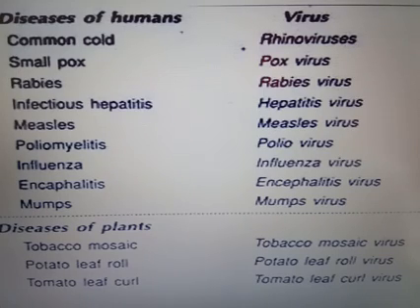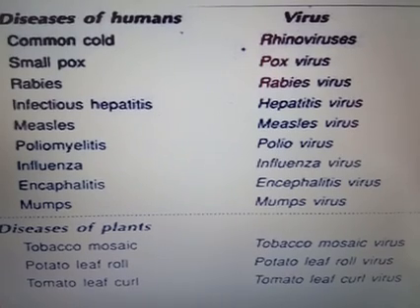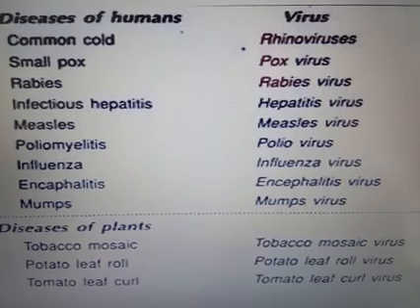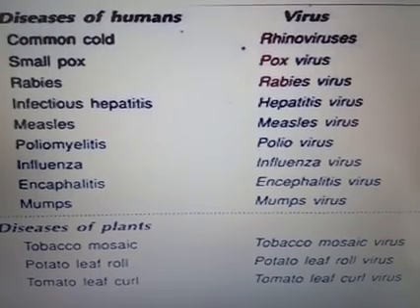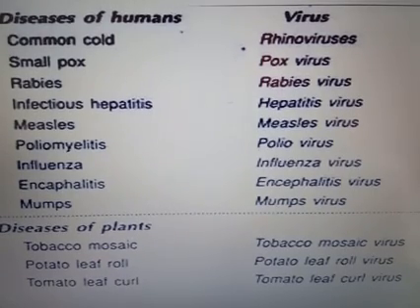DNA stands for deoxyribonucleic acid, and RNA stands for ribonucleic acid. So viruses that infect plants have single-stranded RNA, and viruses that infect animals have either single or double-stranded RNA.